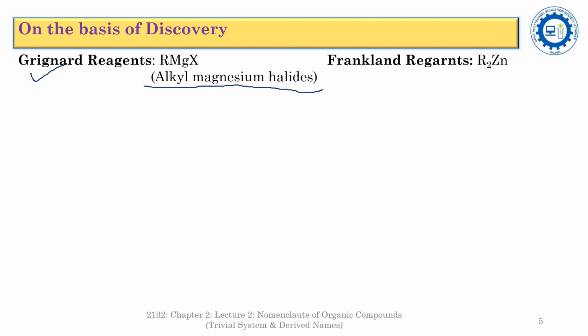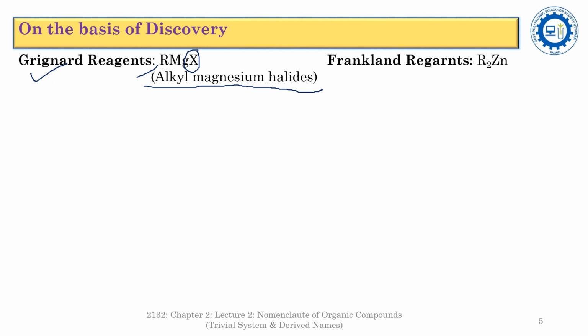So that's why the series belonging to the alkyl magnesium halides is named after this discoverer, the Grignard reagents. The chemical series of alkyl magnesium halides is represented by the chemical formula RMgX, where R is the alkyl group and X stands for the halide. It is named Grignard reagents. Another example is the dialkyl zinc.